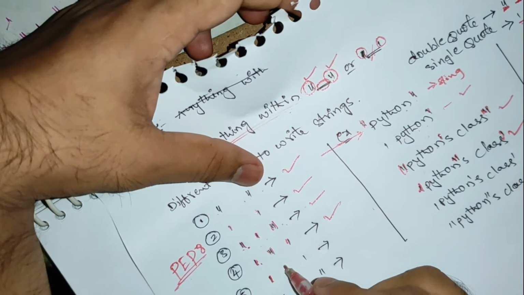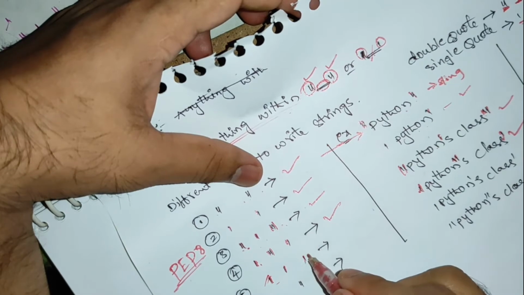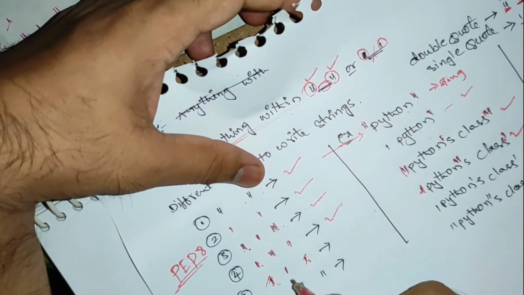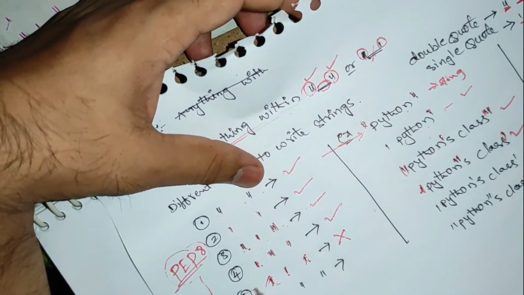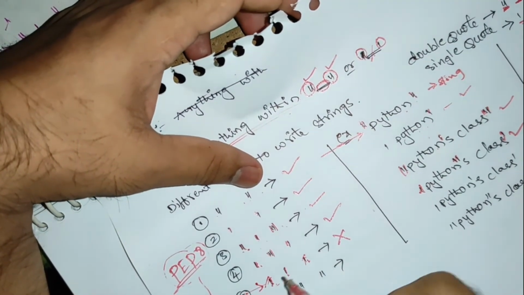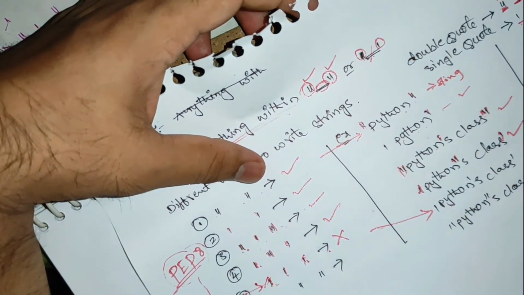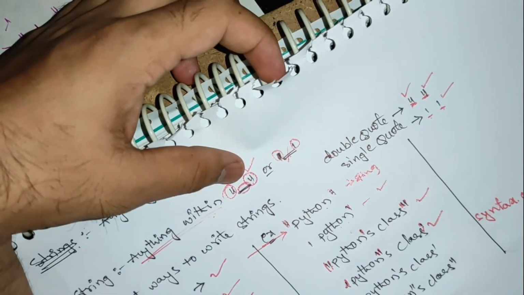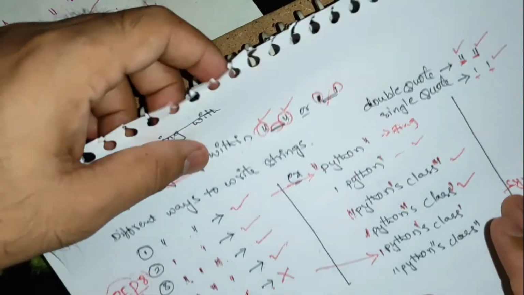But when I write within single quotes, this is the starting quote and this is the closing one. When I use a single quote again within single quotes, then this is not the correct way. Python will say this is not the correct format, and it will give a syntax error, because a single quote within single quotes won't work.